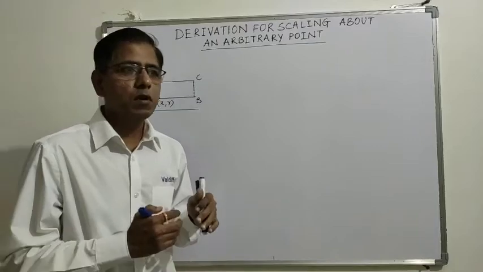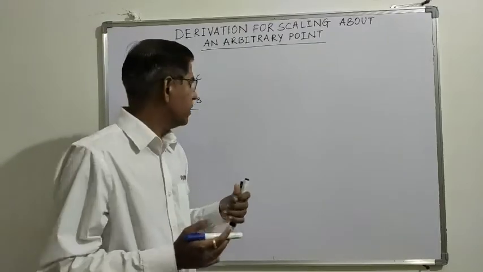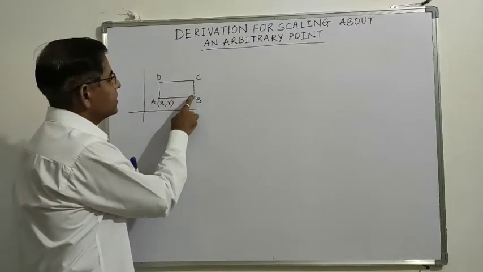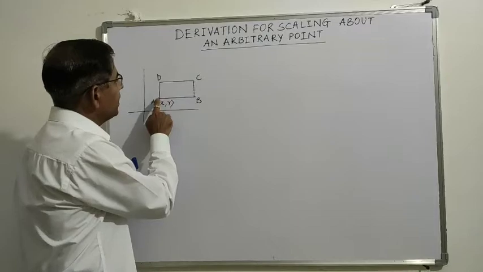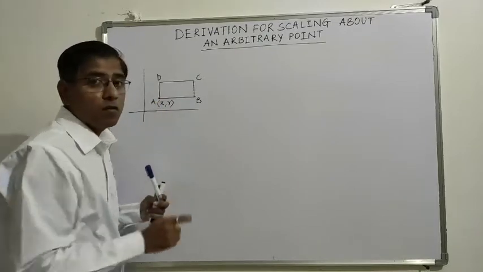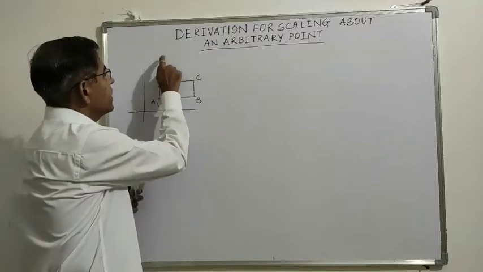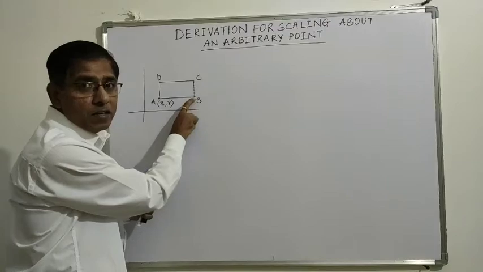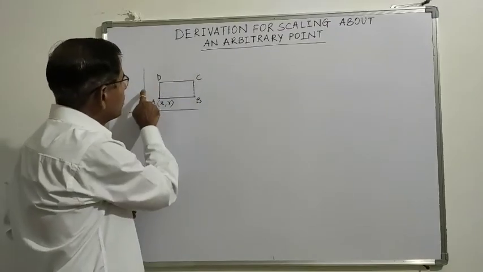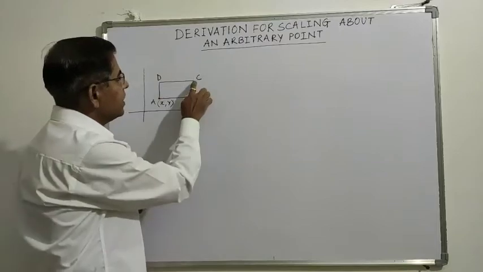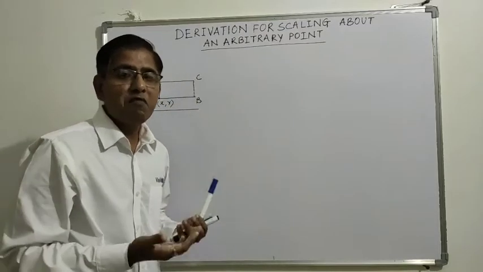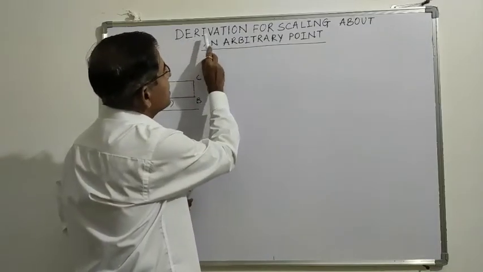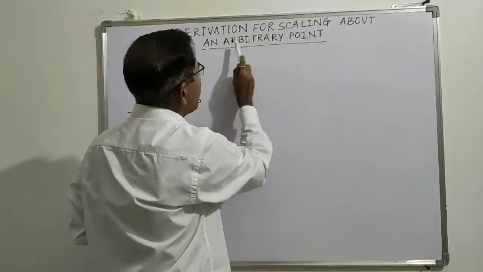But we need to scale the figure about various points. For example, this is a rectangle. Sometimes we need to scale this figure about one of its vertices, so it may scale something like this. Sometimes we need to scale the figure about point B, where the scaled figure would look something like this. Similarly, if you change the point of scaling, the final figure also varies. So that is why today's topic is derivation for scaling about an arbitrary point.